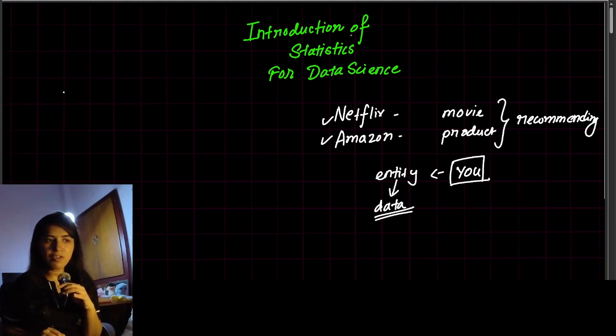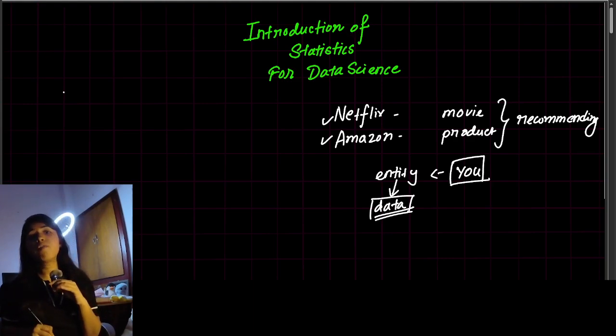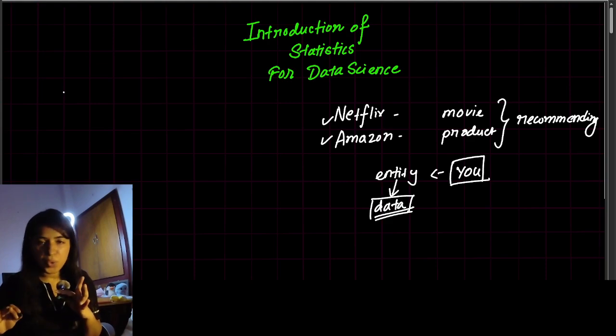Have you ever written down what you like and what you dislike? No. Then how is it understanding your pattern?